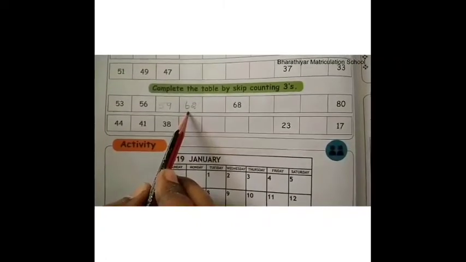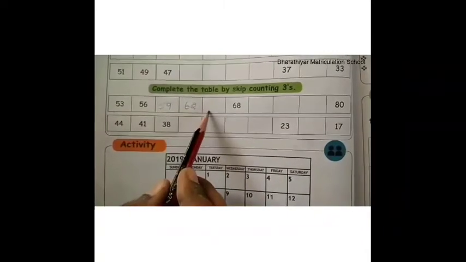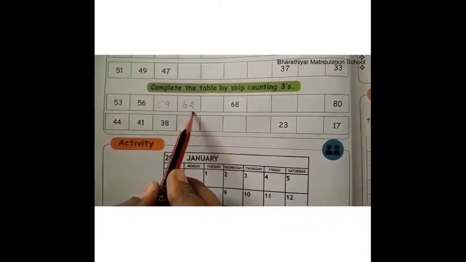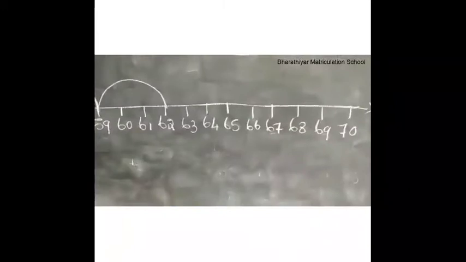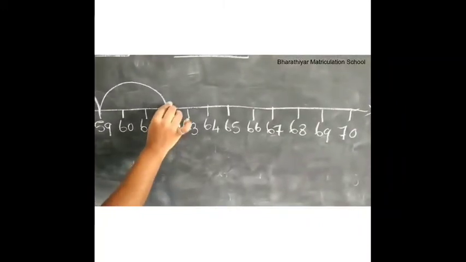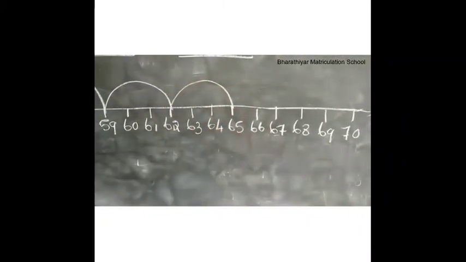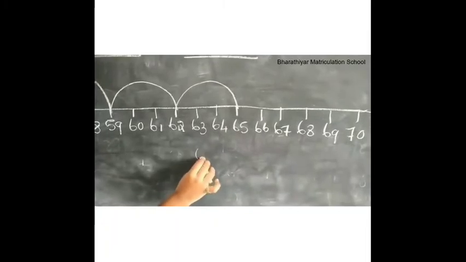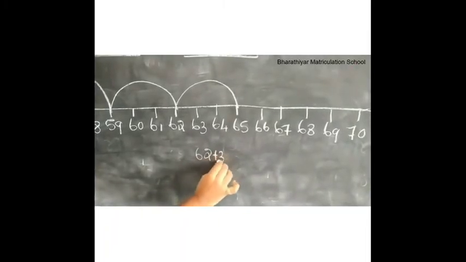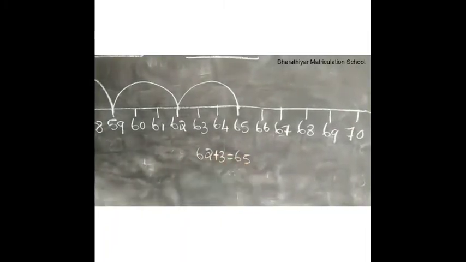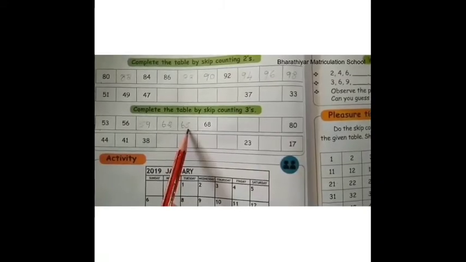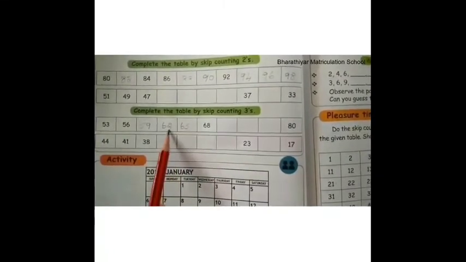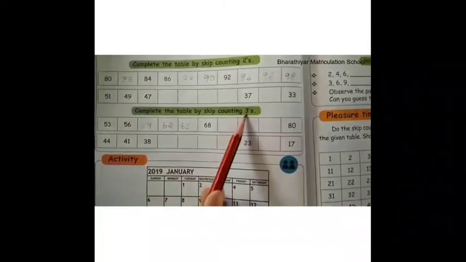Now, the number is 62. What is the next number to 62 in skip counting by 3's? If we add 3 to 62, we get 65. That is, 62 plus 3 is equal to 65. Therefore, 65 is the next number to 62 in skip counting 3's.